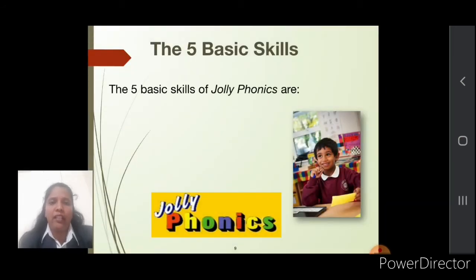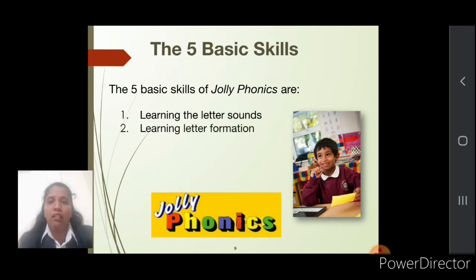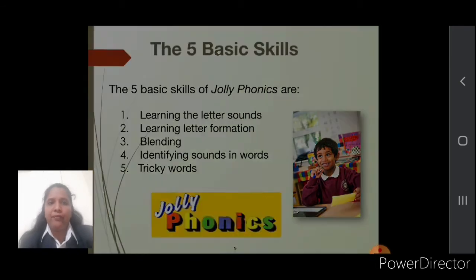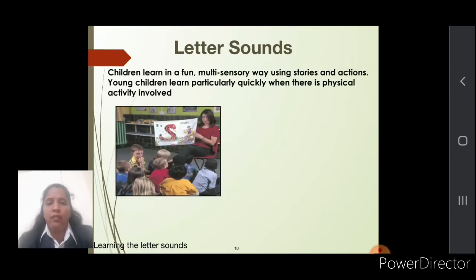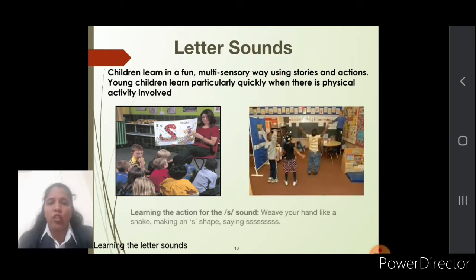In Jollyphonics, there are 5 basic skills. First, learning the letter sounds, then learning the letter formation, blending, identifying sounds in words, and tricky words. Letter sounds: in the letter sounds, we use multisensory activities like stories, actions, music, lots of activities.